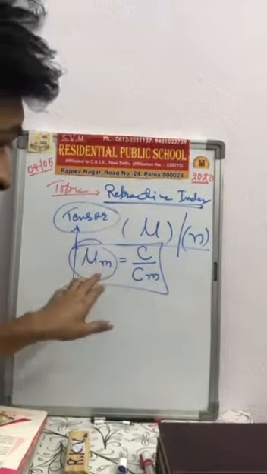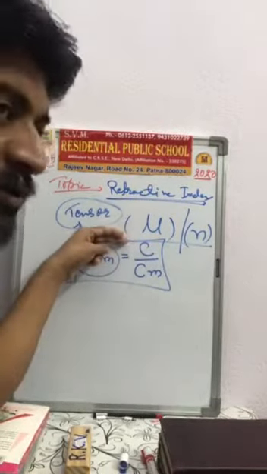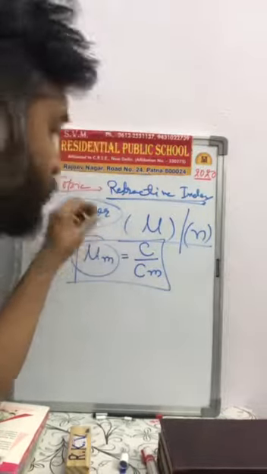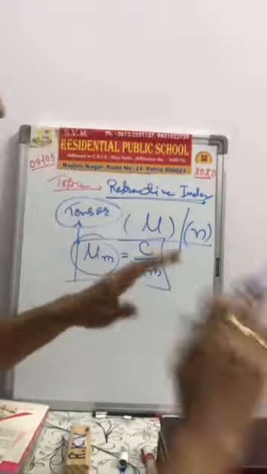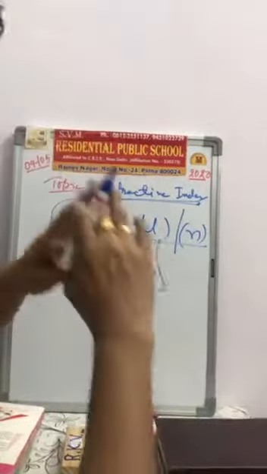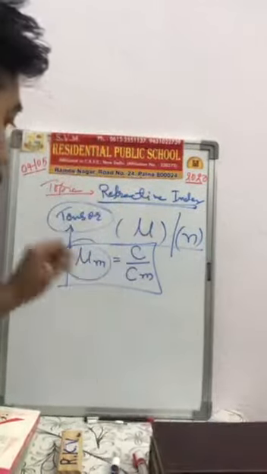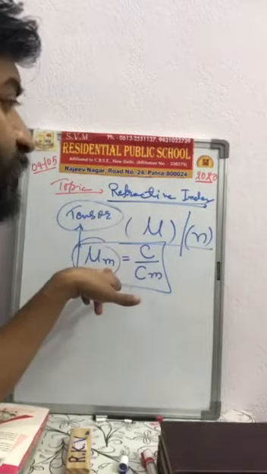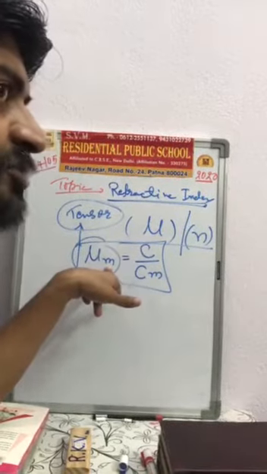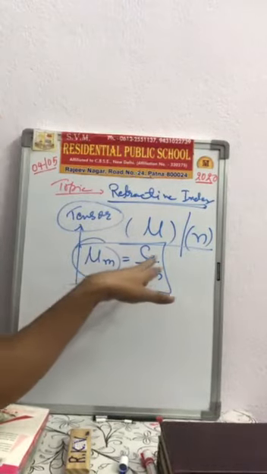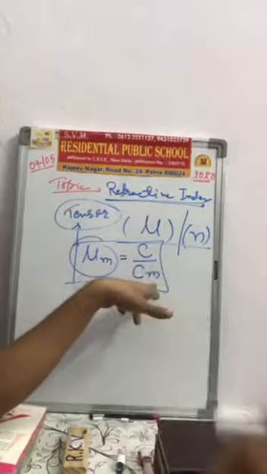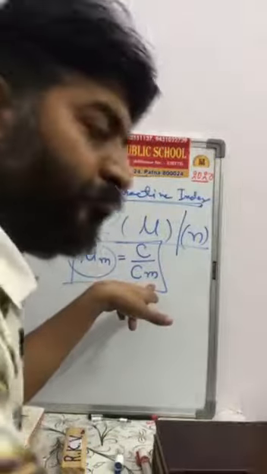Here refractive index is the ratio of the same physical quantity, that is speed by speed. So it is a unitless, dimensionless quantity, it has no unit. So mathematically, refractive index of any medium is defined as the ratio of the speed of light in air to the speed of light in that particular medium.